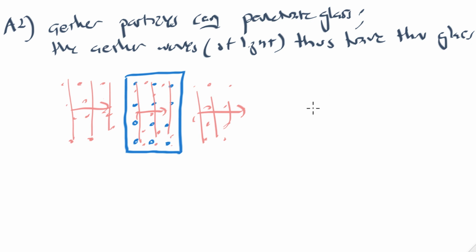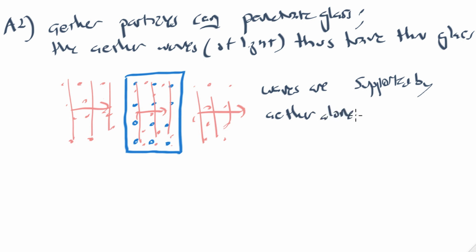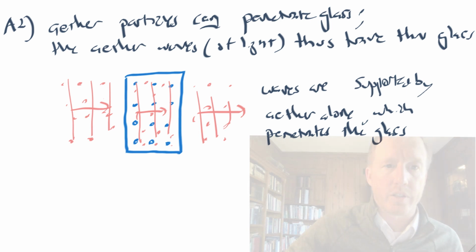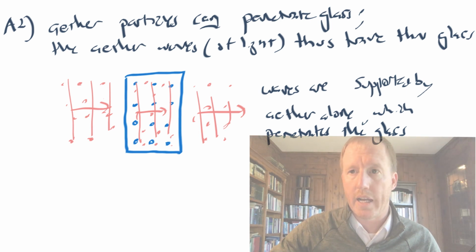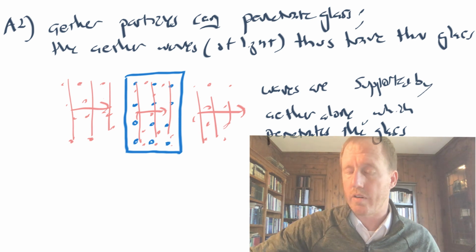So again, according to this theory, the waves are supported by the ether alone, which penetrates, and I guess I already said this, but I'll say it again, which penetrates the glass. By the way, why would he believe that ether can penetrate the glass? That's an interesting idea, and he argues that the ether can penetrate for a couple of reasons.